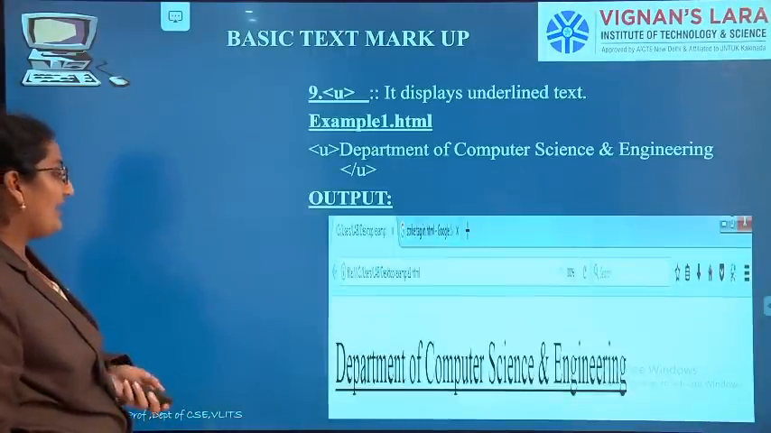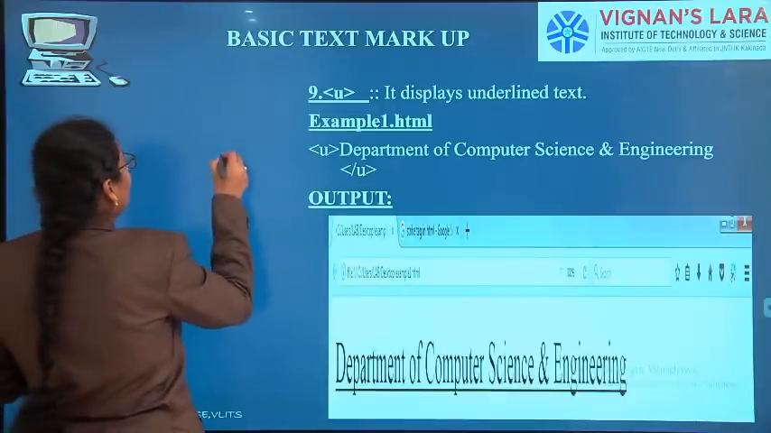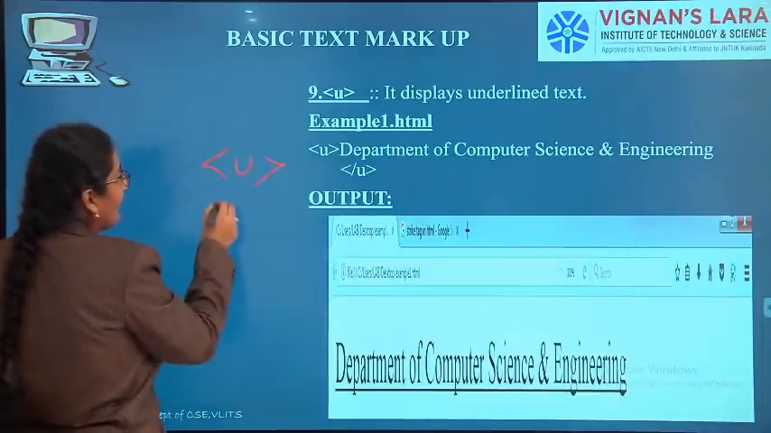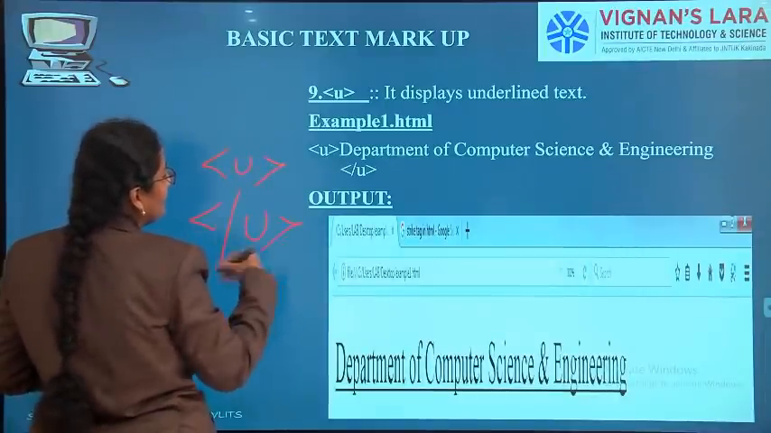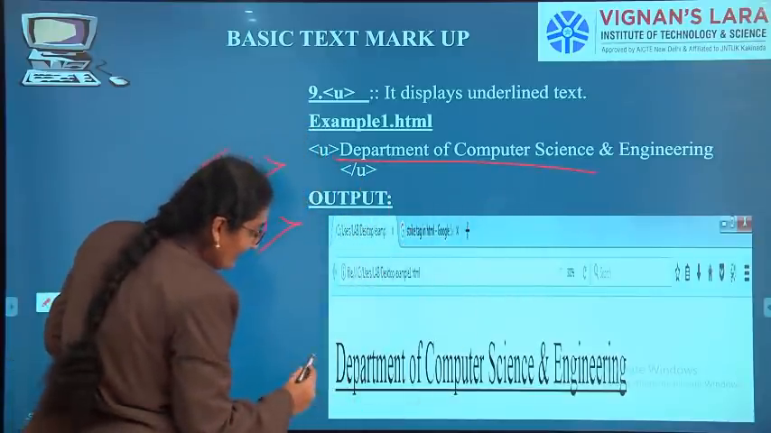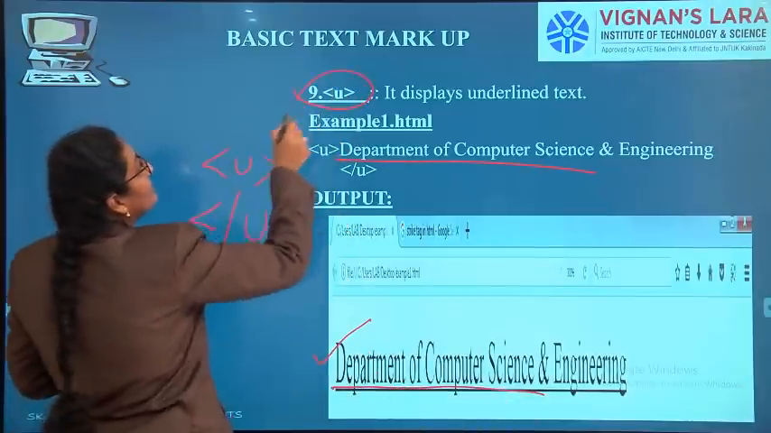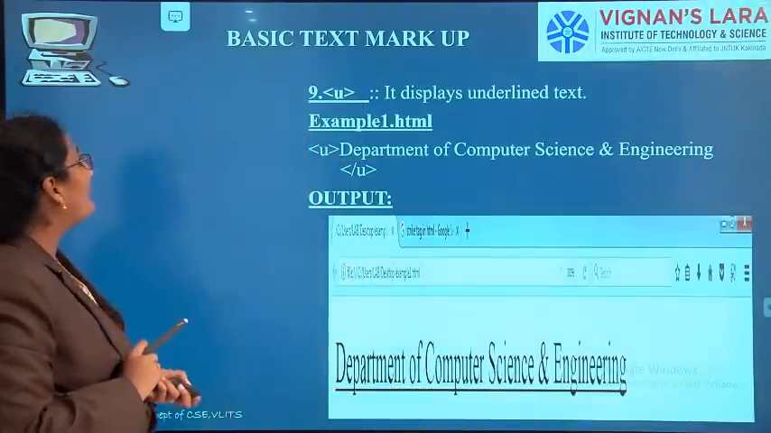Next one, underline. If you want to underline, you should use U, with backslash U for closing. I want to underline Department of Computer Science and Engineering. So this is the output. For underlining we have the tag U.